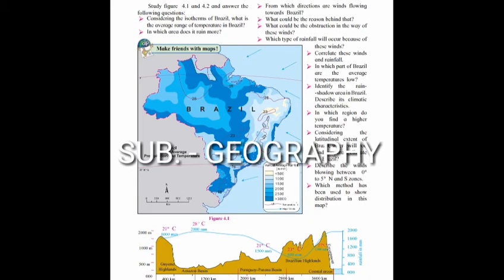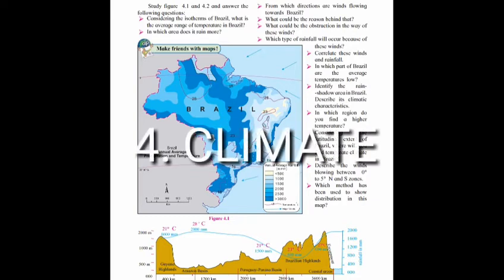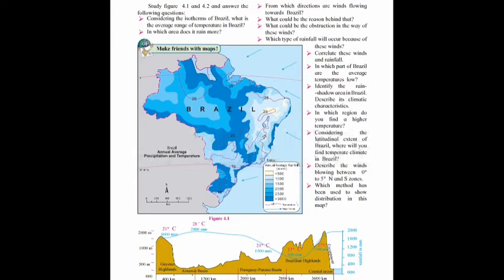Today we have to discuss the fourth chapter of geography, that is climate. This chapter especially is about the comparative study of India and Brazil with reference to features of climate, factors affecting climate and natural disasters. So the comparison is there. Comparative study is done here.